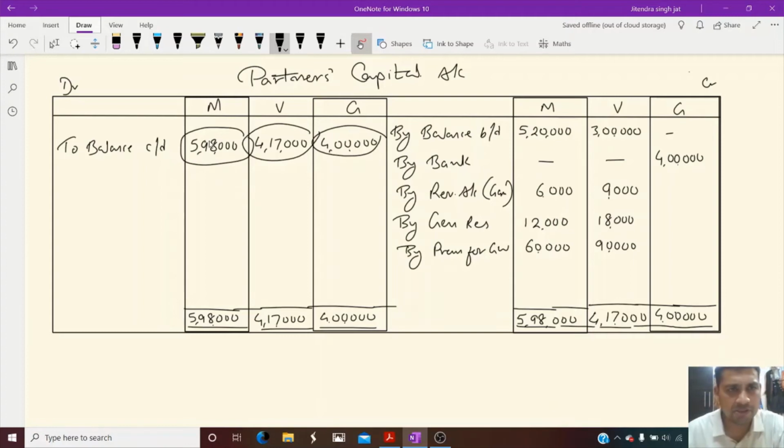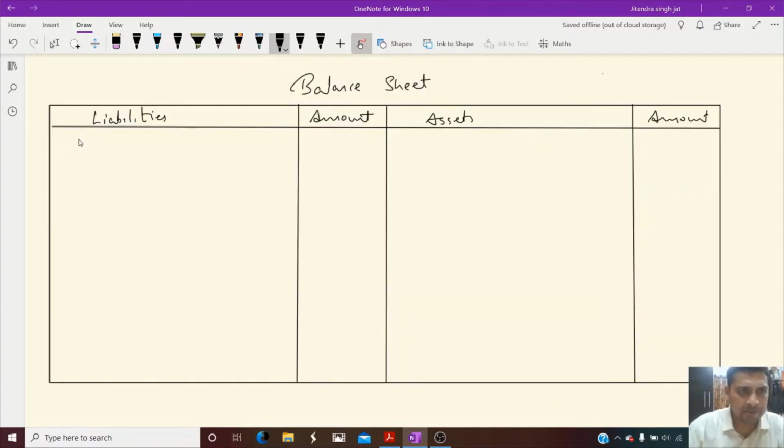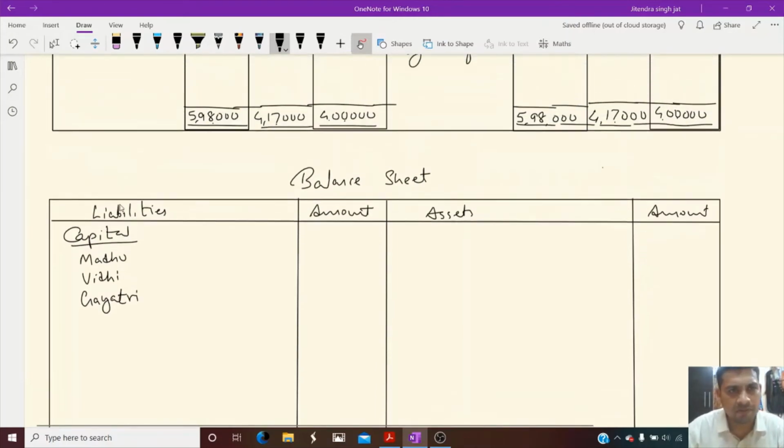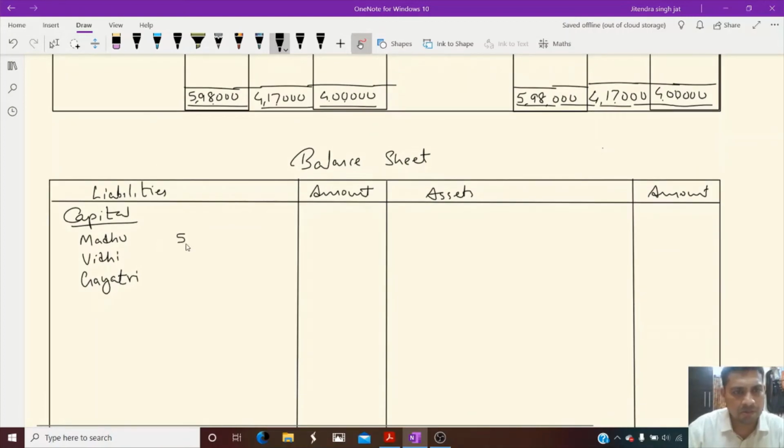Now we will prepare the balance sheet with the capital side. Capital of Madhu, Vidhi and Gayatri. It will be 5,98,000, 4,17,000 and 4 lakh.